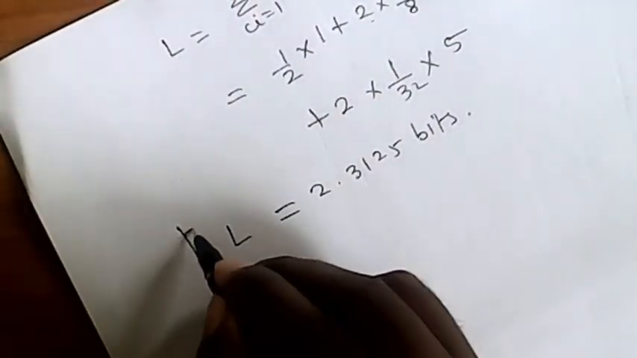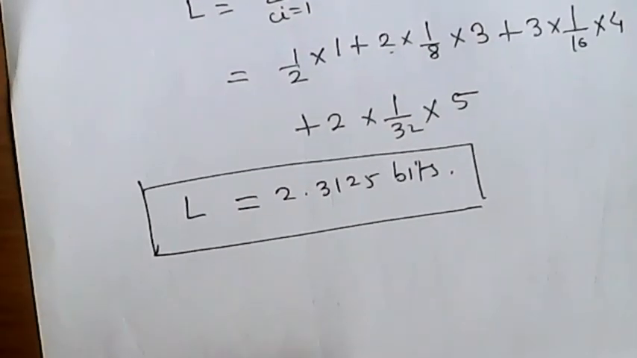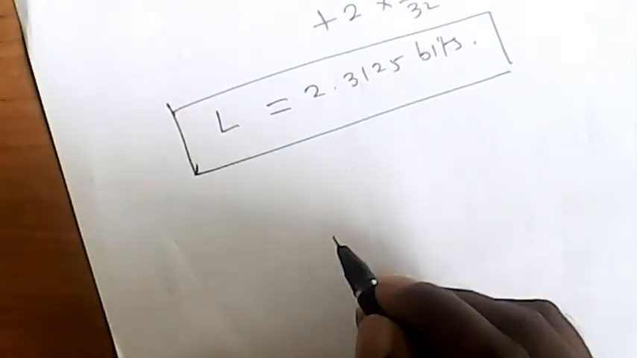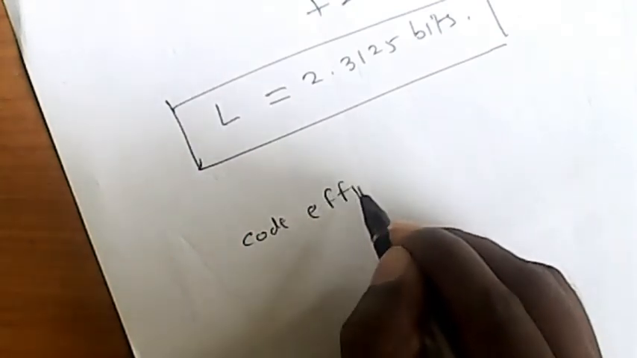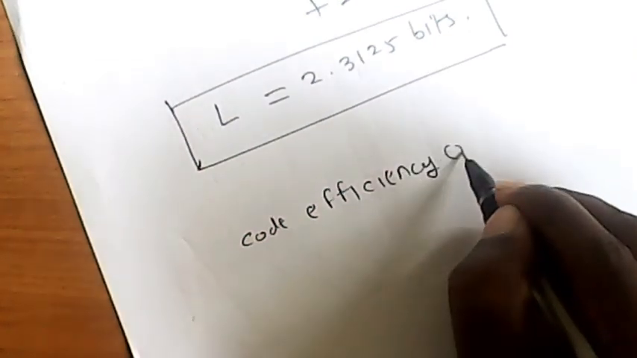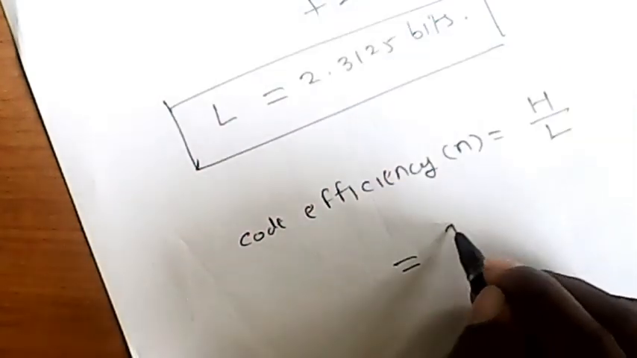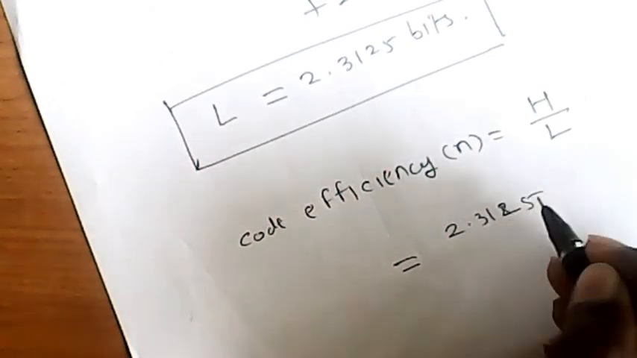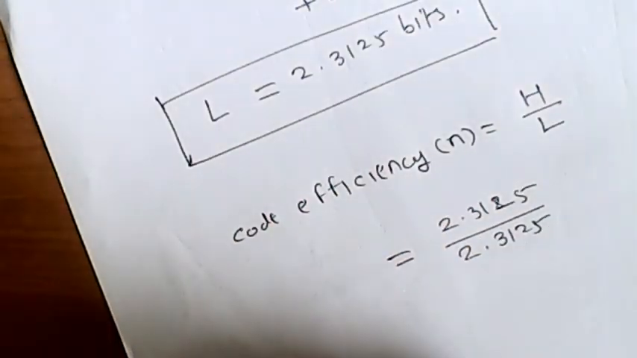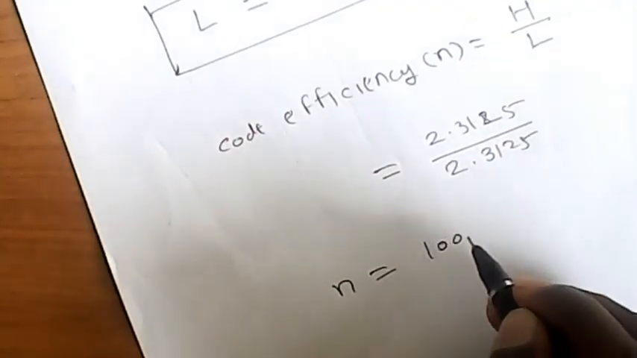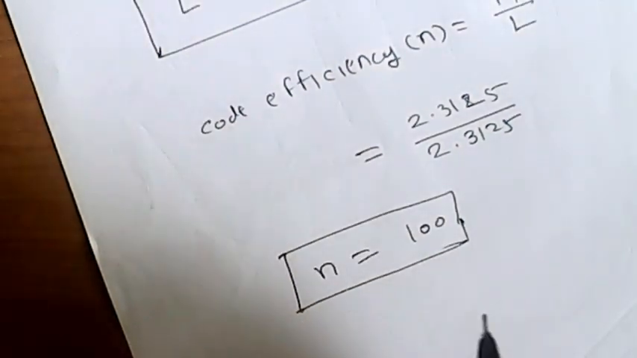So this is the average code word length, and we can calculate the code efficiency, that is eta, denoted by H by L, where H is 2.3125 divided by the average code word length, which is here also 2.3125. So the code efficiency is equal to 100%, and as these are two same quantities in a ratio, there is no unit for coding efficiency. So we can stop here. Thank you.